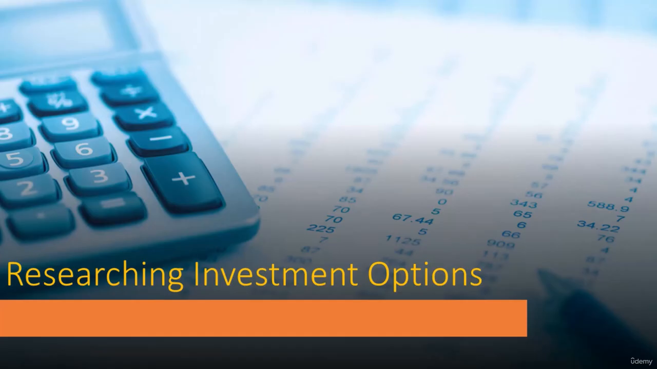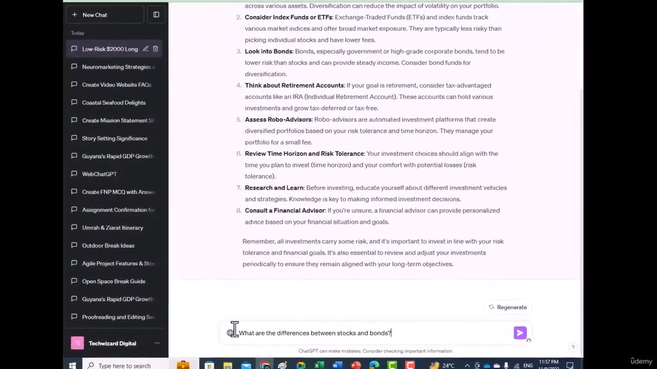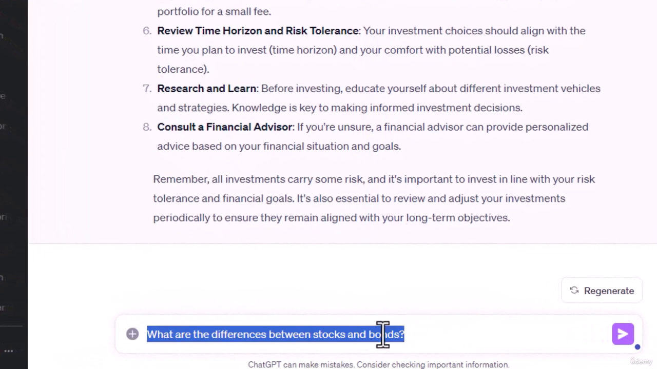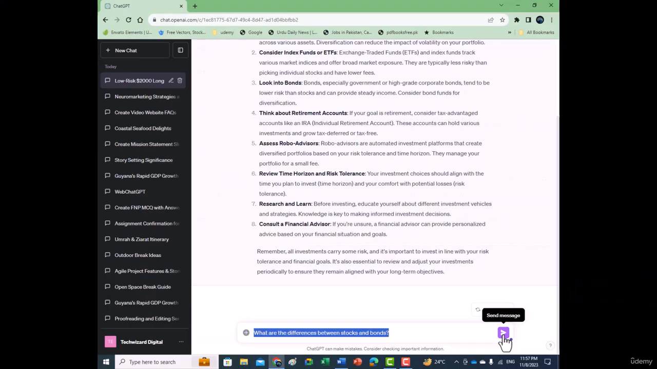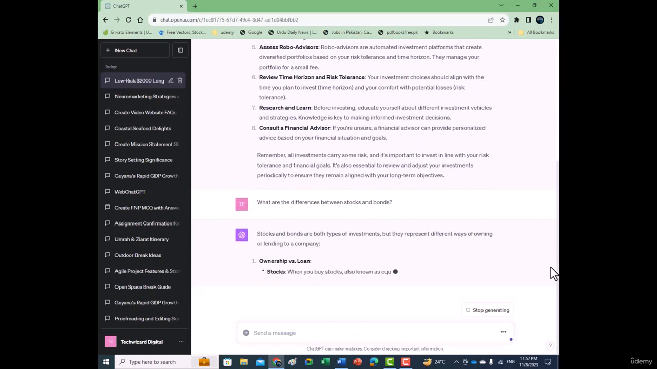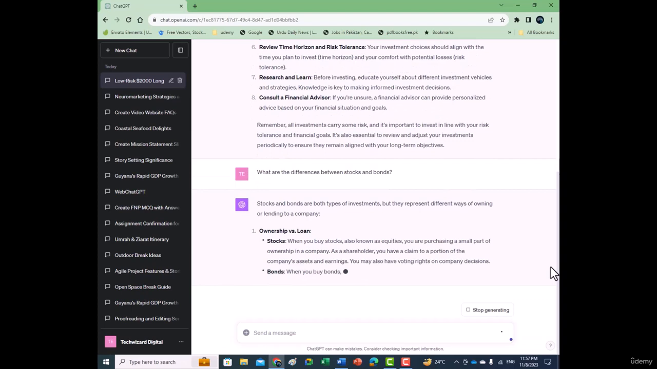ChatGPT can provide a basic understanding of different investment types. There are stocks, bonds, mutual funds, and more. For instance, you can ask, what are the differences between stocks and bonds? ChatGPT will explain that stocks offer ownership in a company, while bonds are loans you give to corporations or governments, each with different risk levels.